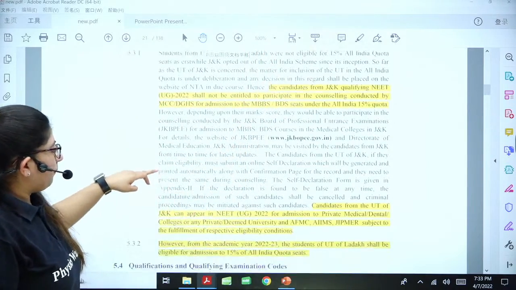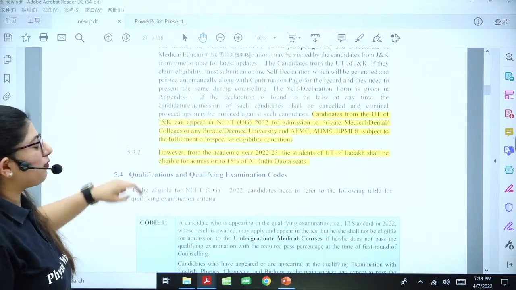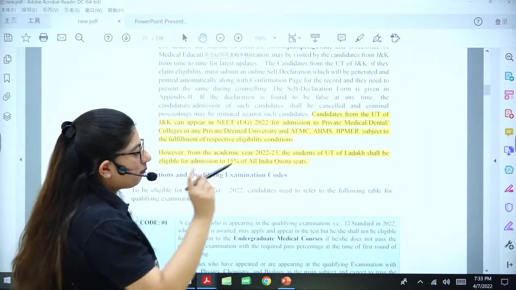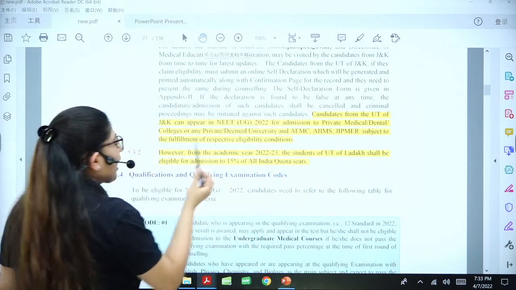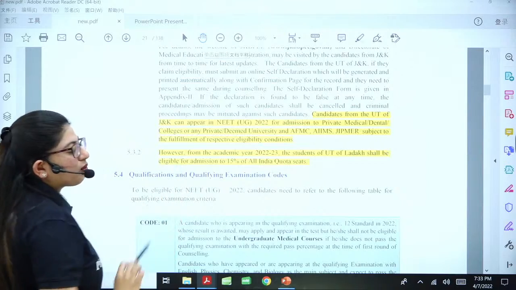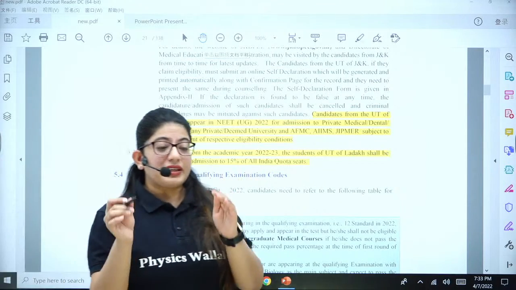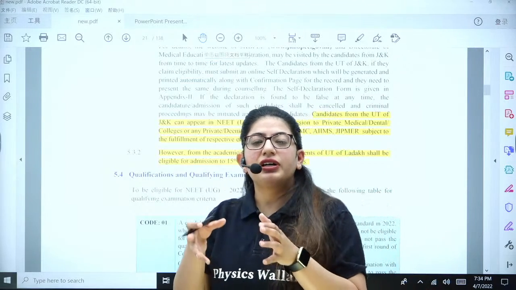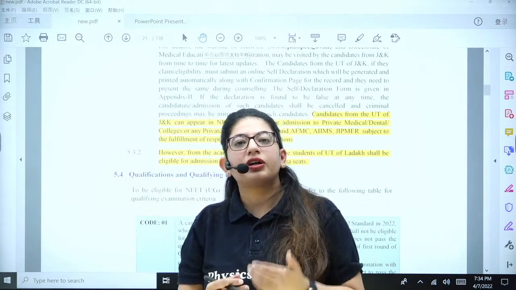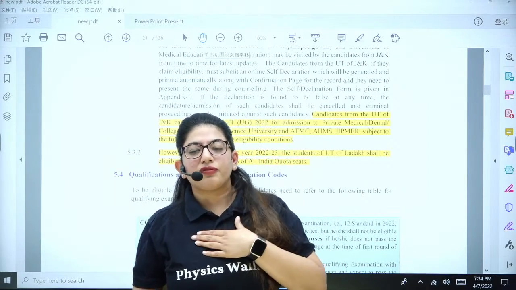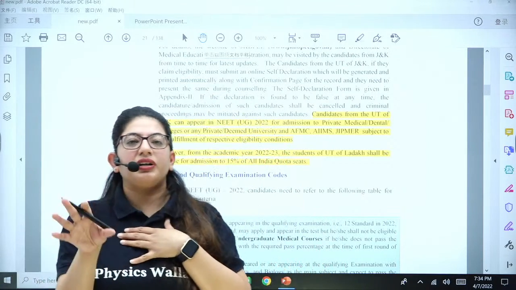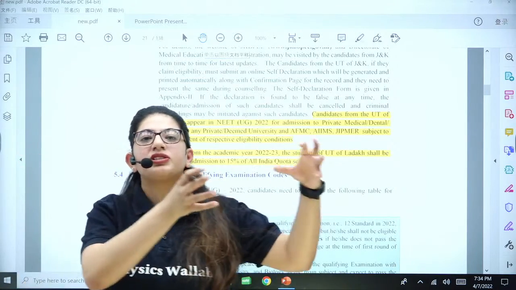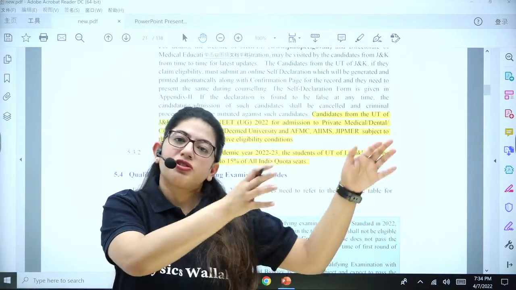What about the people of Ladakh? From the academic year 2022 to 2023, the students of the UT of Ladakh shall be eligible for the 15% All India quota. Why am I telling this here? Because they will be asking for your state there, and that will decide your eligibility for a particular counselling. For example, if I'm from Punjab and I put that my eligibility is Punjab, I'll be getting the 15% quota of the other states and the 85% quota of all the colleges of Punjab.